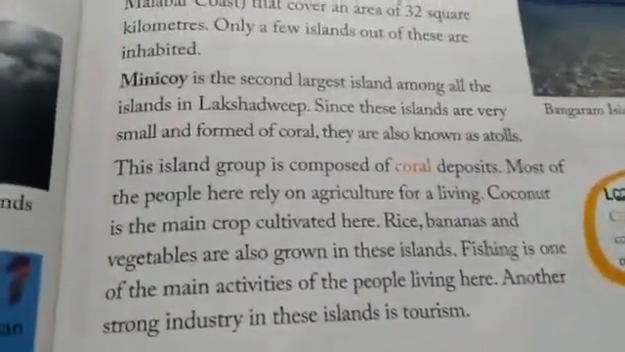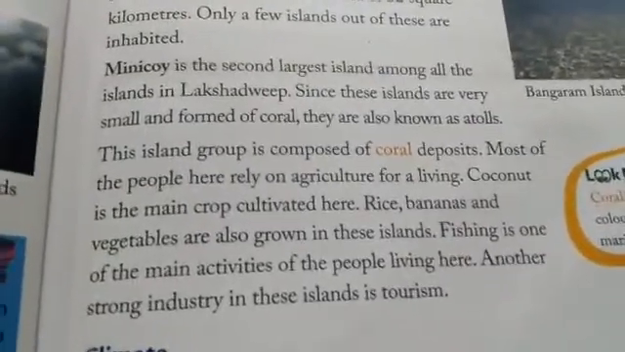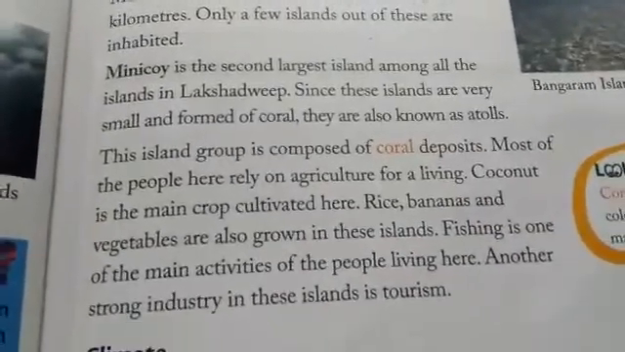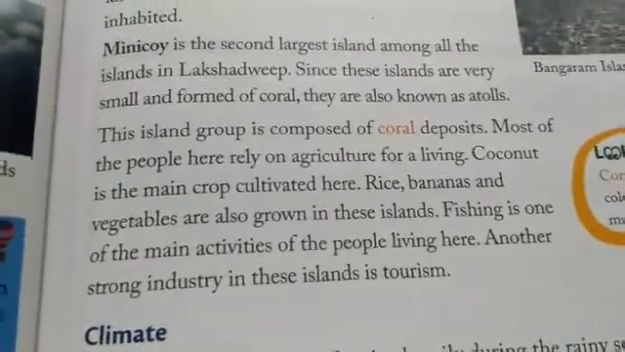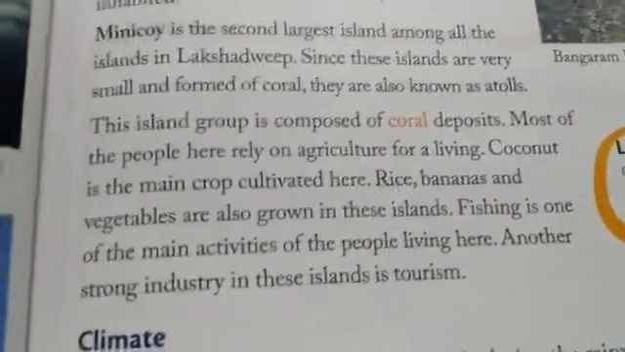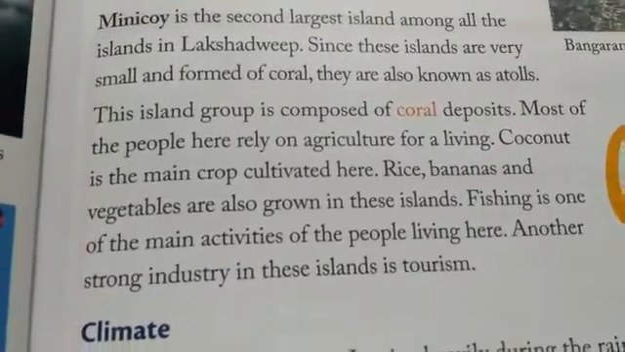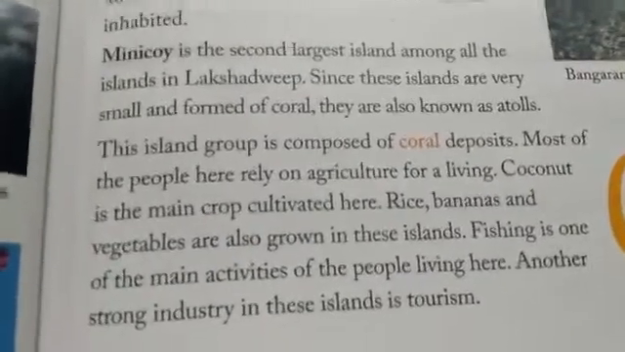So this Minicoy Islands is composed of many coral deposits, and most of the people depend on agriculture to earn a living. Coconut is the main crop cultivated over here, and apart from coconut, rice, bananas and vegetables are also grown in these islands. Fishing is one of the main activities of the people living here, by which they earn a living, and another strong industry in these islands is tourism.